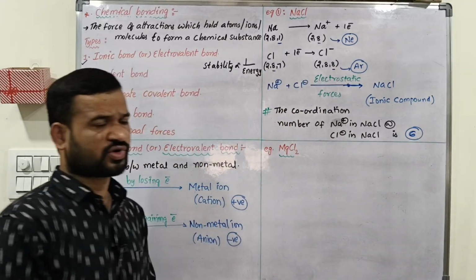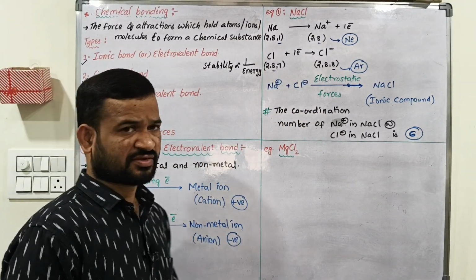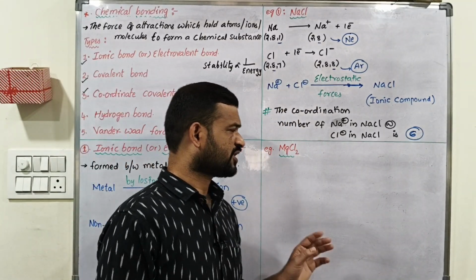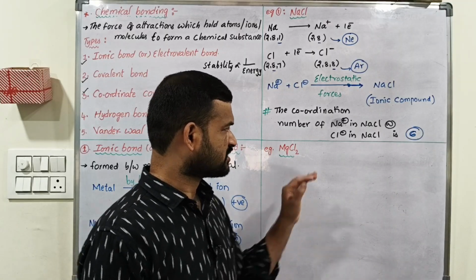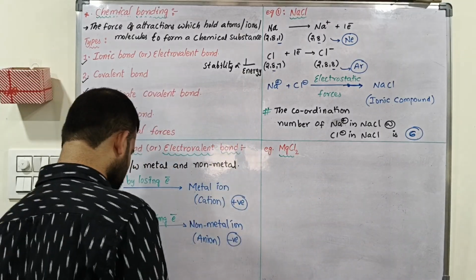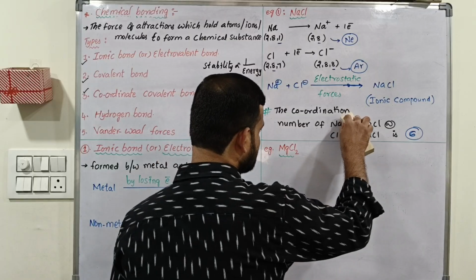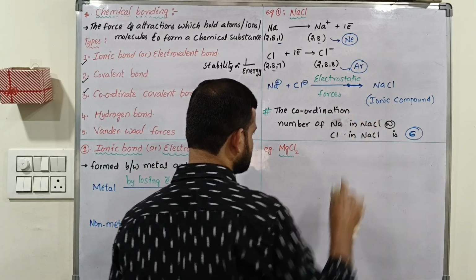Understand? It is very important. In objective questions, maybe they will ask what is the coordination number of Na plus in sodium chloride, or what is the coordination number of Cl minus ion.